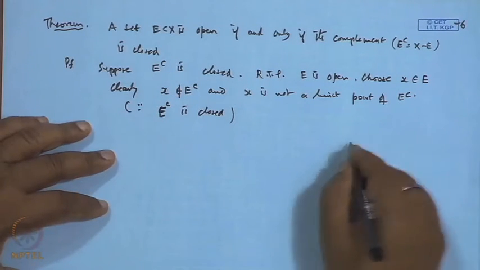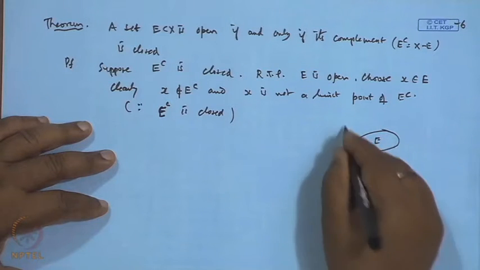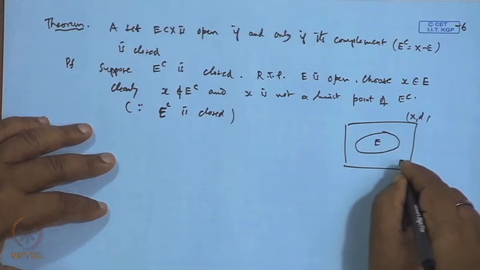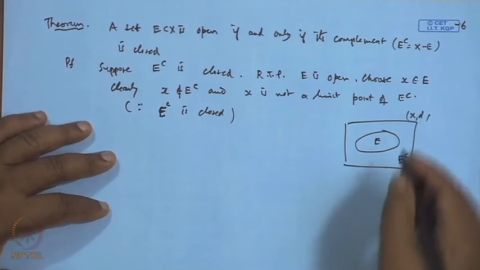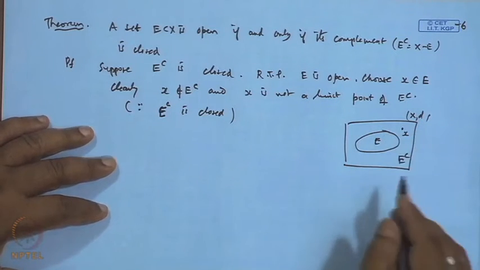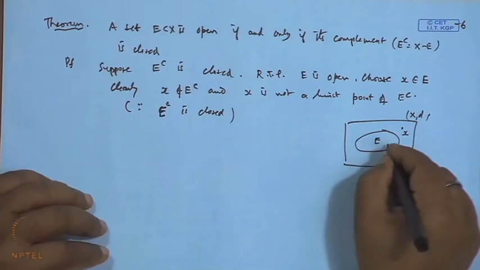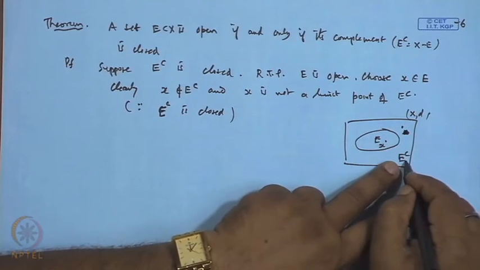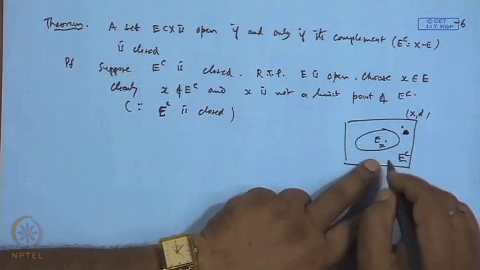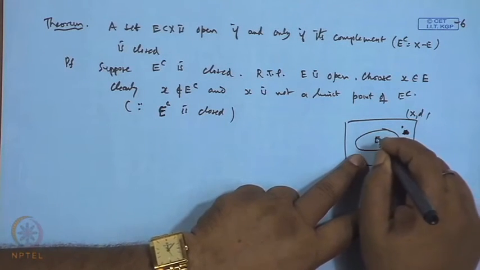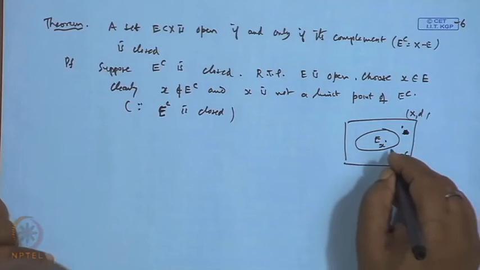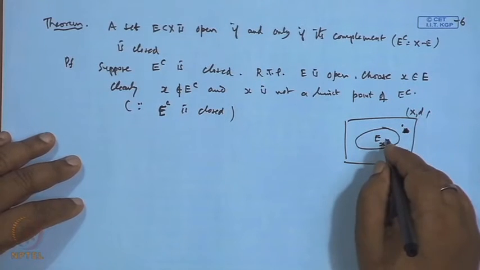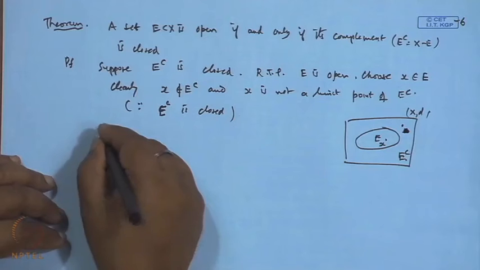So here this is E, this is our space X, d, and here this is E^C. We are taking a point x here. Now, x is neither in E^C nor a limit point of E^C. So there will be some neighborhood around the point x which is totally away from E^C, or does not intersect with E^C.